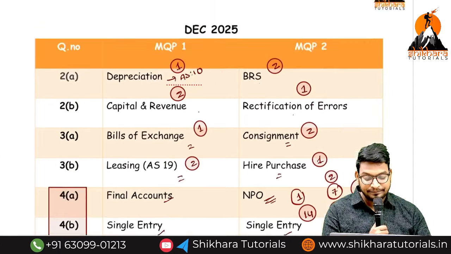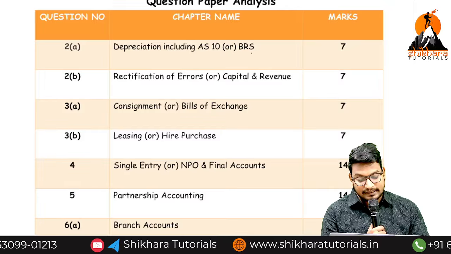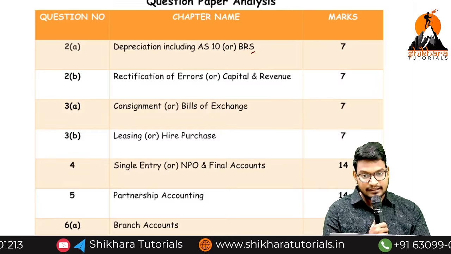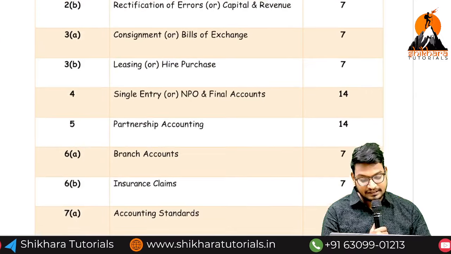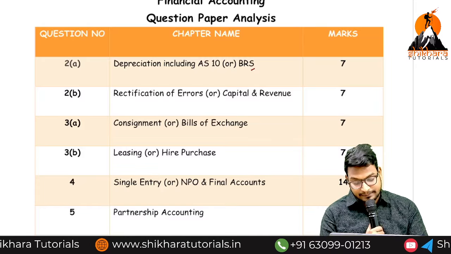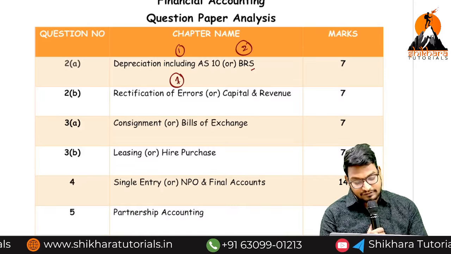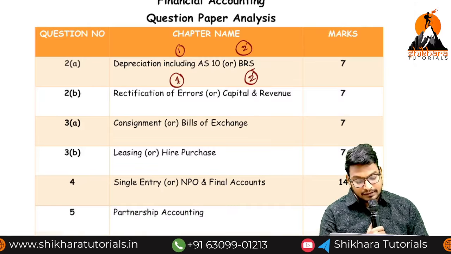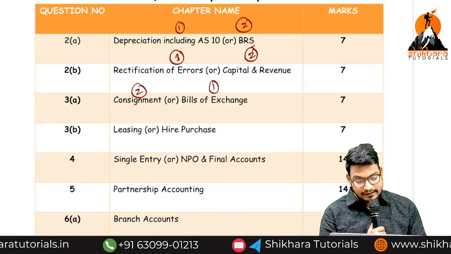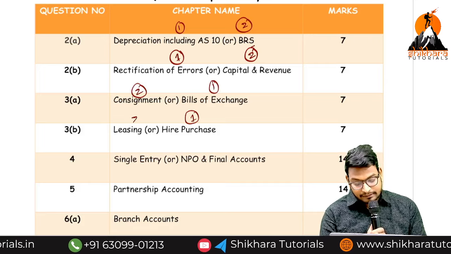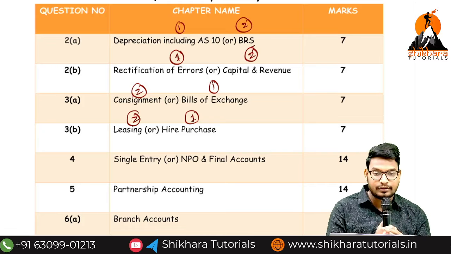And the conclusion, I am giving the final conclusion, sir. So see this conclusion. Depreciation including AS10 or BRS. What is the first preference I have given? Depreciation. So the first preference is depreciation, second one BRS, and here first preference rectification of errors, second one capital and revenue. My first preference here is bills of exchange and consignment. Here my first preference is hire purchase, my second preference is leasing. So you should read all these topics. You should not read everyone.